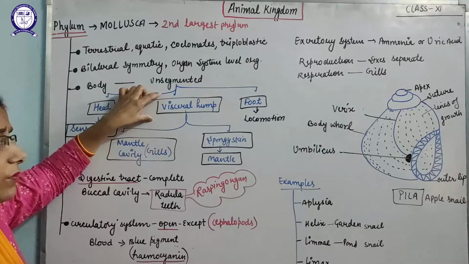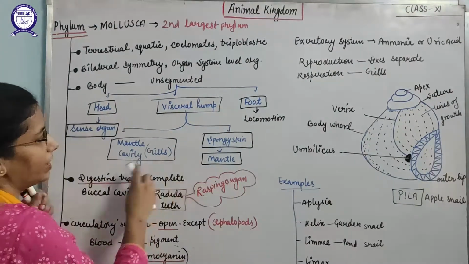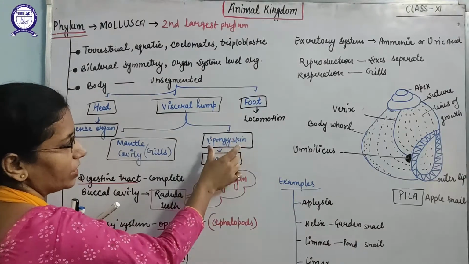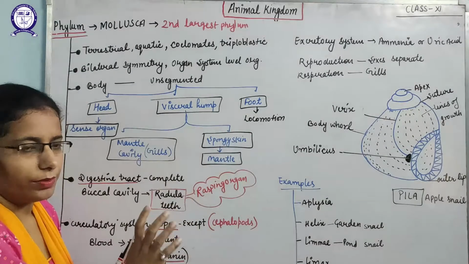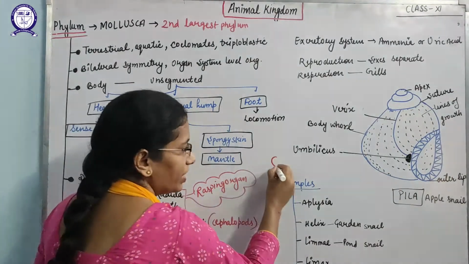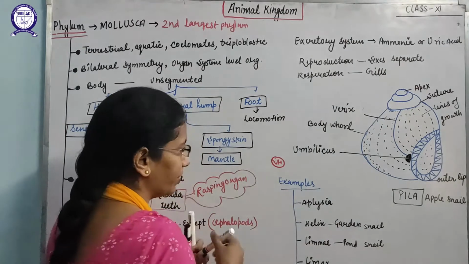If we look at the visceral hump, it is covered by a spongy skin known as the mantle. If you see, this is the visceral hump, and a layer covers it.